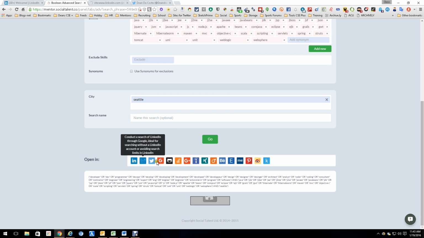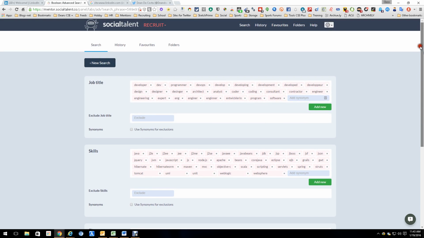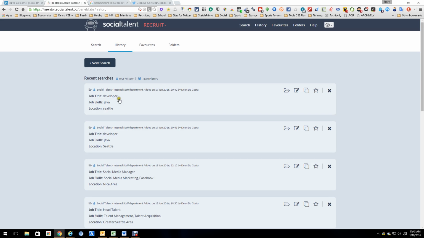Great tool. And as you can see, it still searches all the plethora of places we wanted to search. And guess what? It still saves your searches. So if I go to my history right here and wait a second or two, maybe three, for it to pull up, there's my search right there.